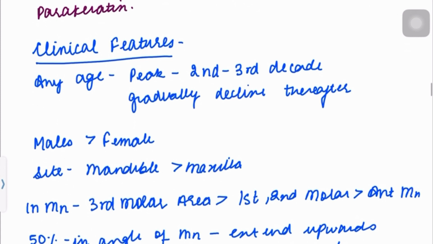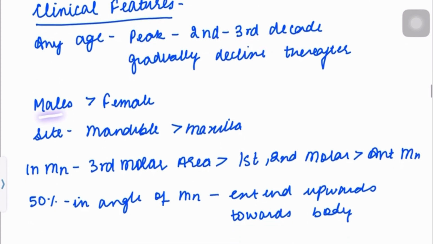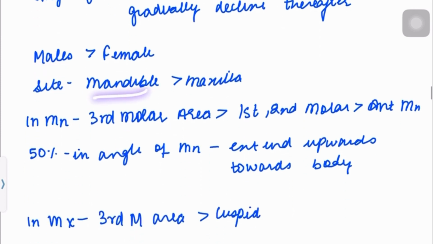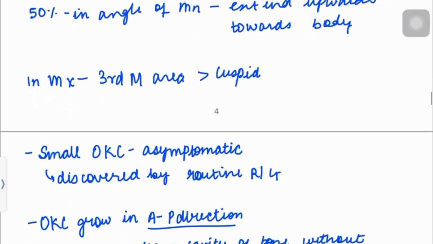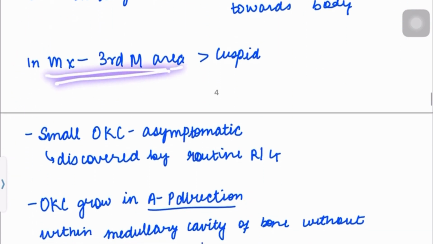It can be seen at any age, but the peak is second to third decade. It is more common in males. It is more common in the mandible. And in the mandible, it is most common in the third molar area, then in the first and second molar, and then in the anterior mandible. 50% of cases are seen in the angle of the mandible. In the maxilla, the third molar area is most commonly affected, and then the cuspids.